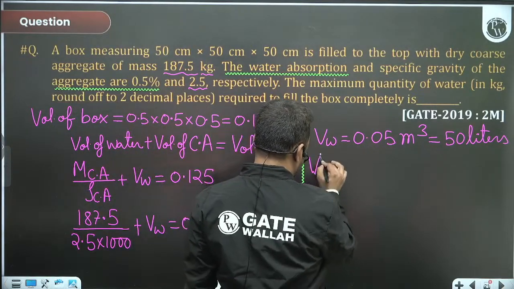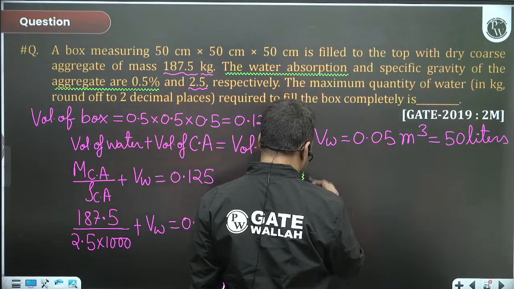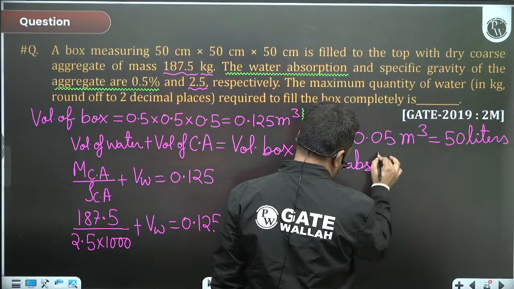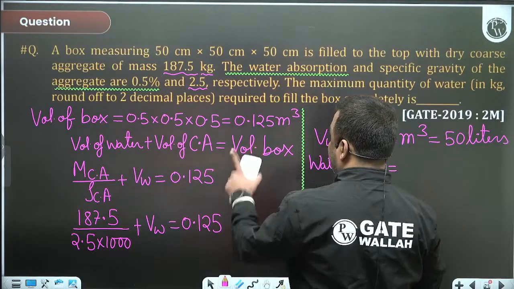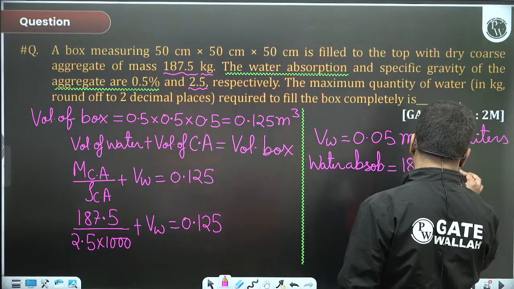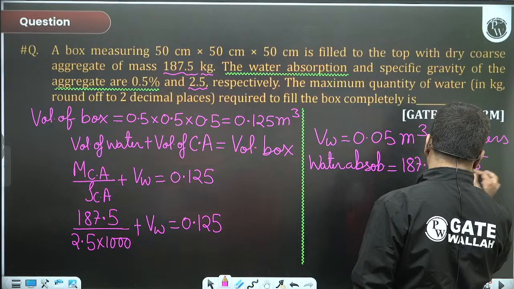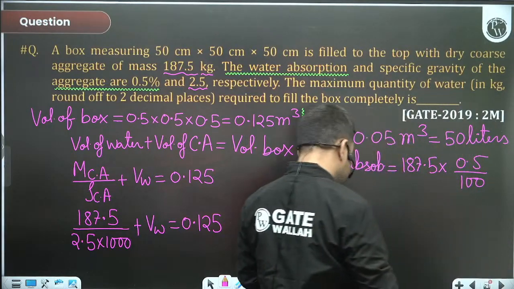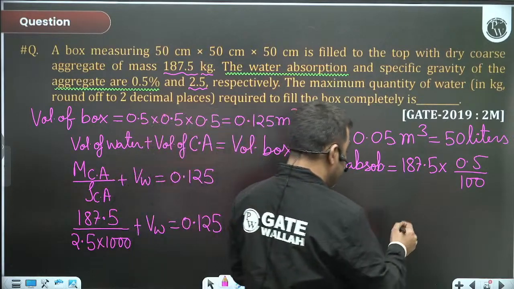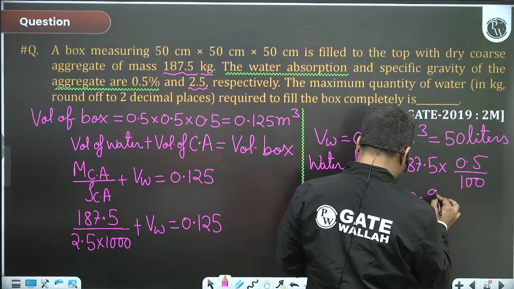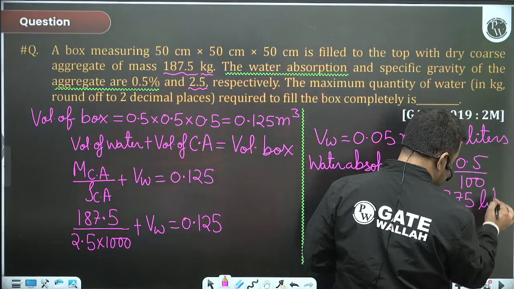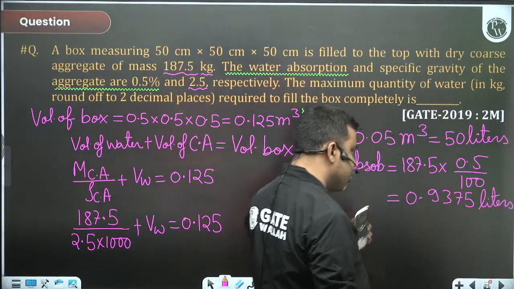So volume of water absorption will be 187.5 into 0.5 by 100. So it will be 1.875 into 0.5, that is 0.9375 kg or liters, because 1 kg water is equal to 1 liter.